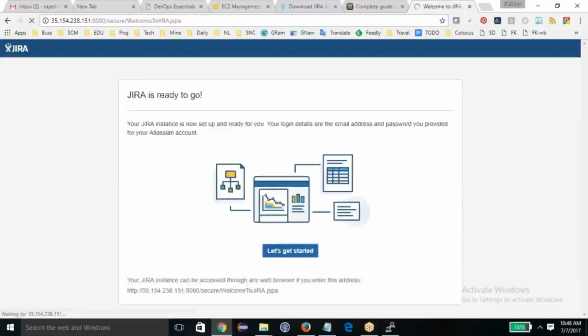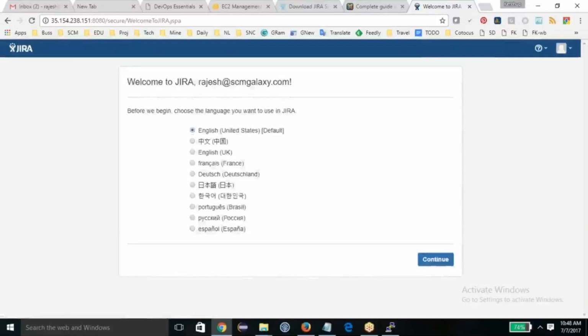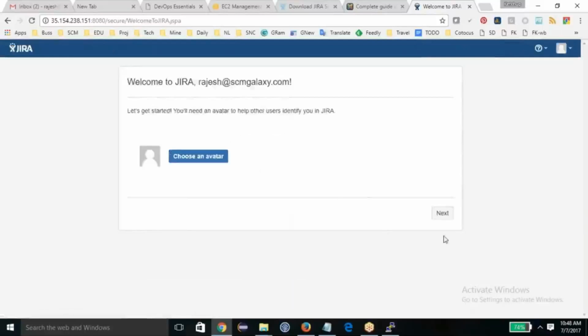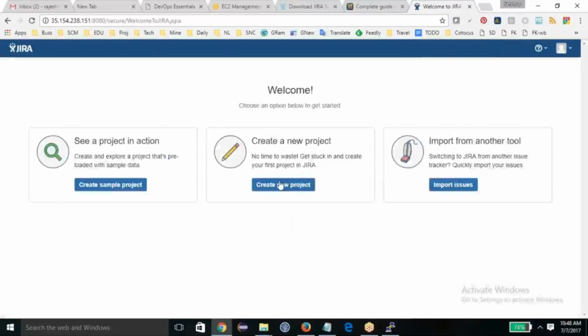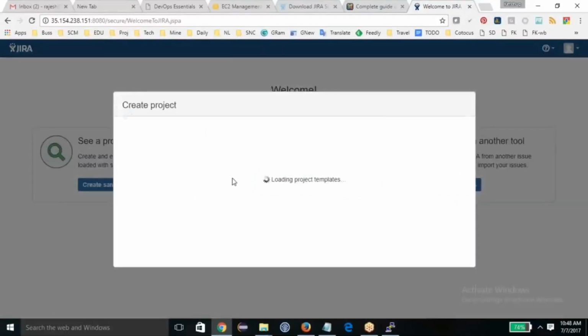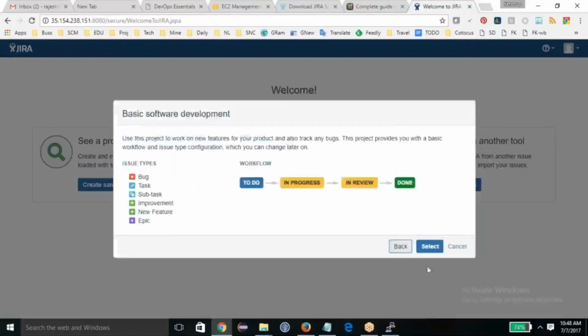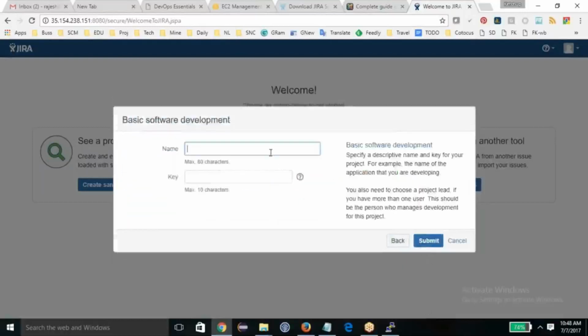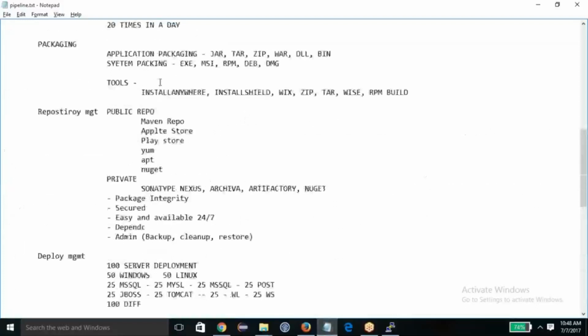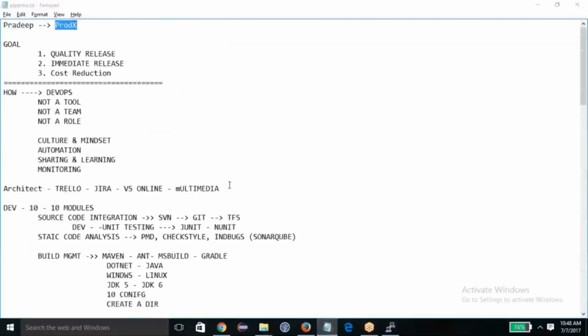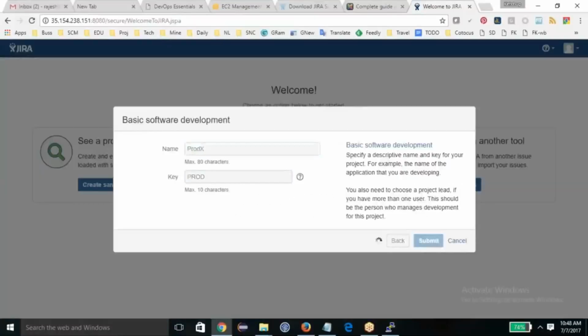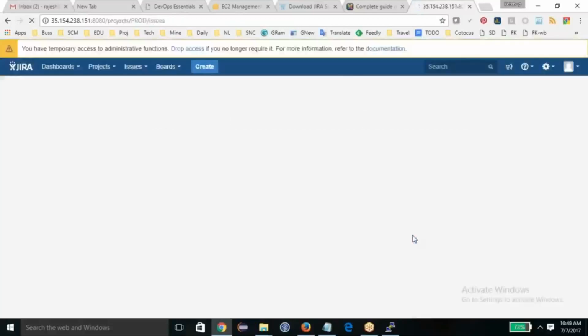Okay, now my Jira is ready, and I'm acting like an architect now. Let's say I have to write some requirements. Create a project, which is again a different training, and I'm not getting into this, but my product name is product X. I got my project created.